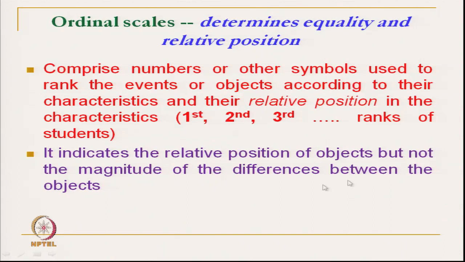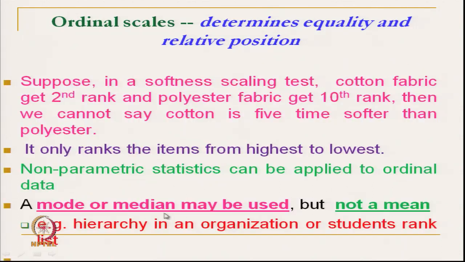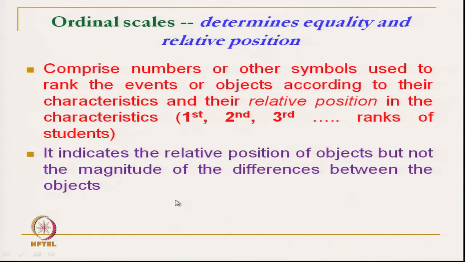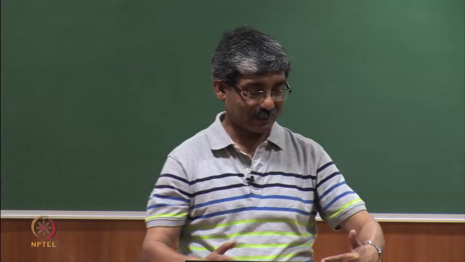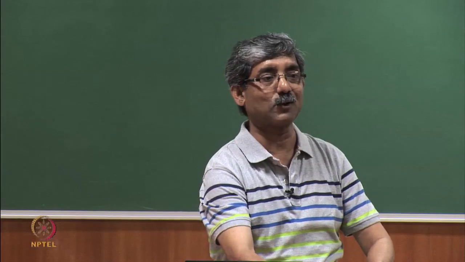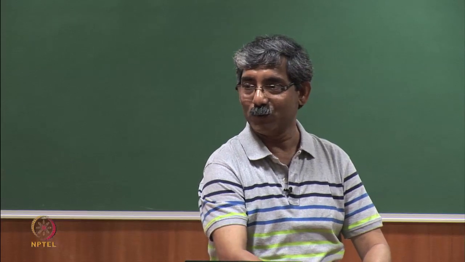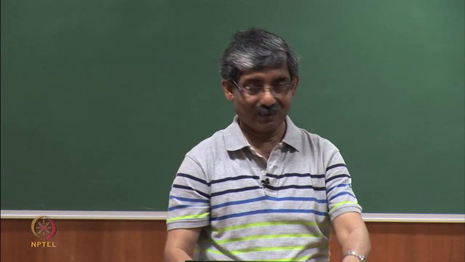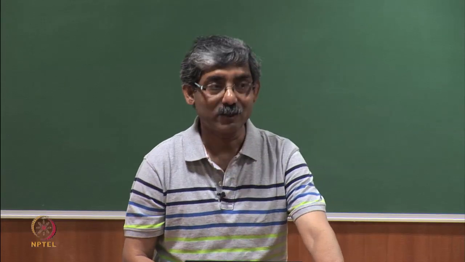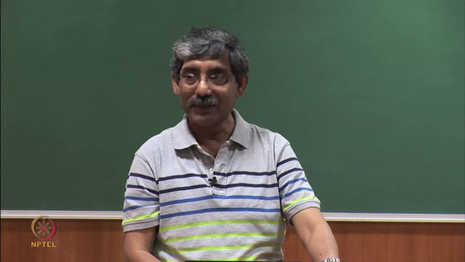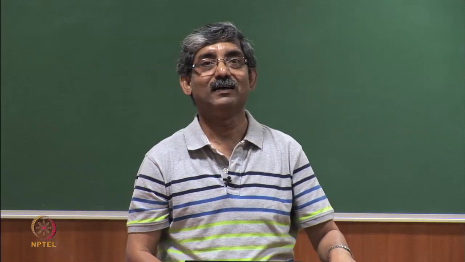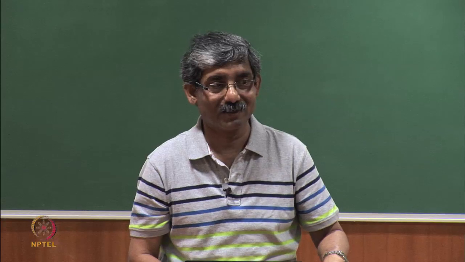But the magnitude of difference of the objects we cannot measure. Like say we have 3 different types of wool, wool 1, wool 2, wool 3. Wool 1 is very soft, wool 2 is medium soft and wool 3 is harsh.